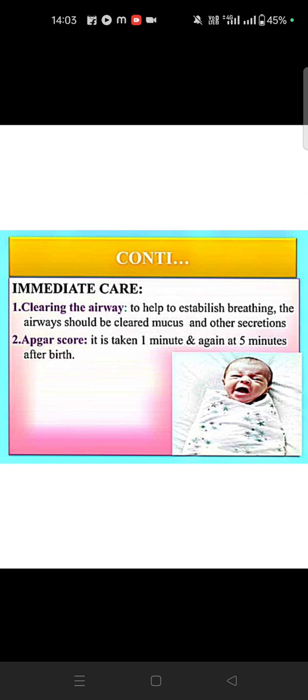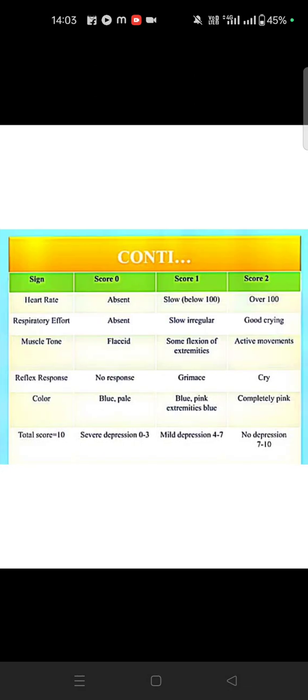So then immediate care means clearing the airway of the child. Okay, then suction of mucus and any secretions. Then the Apgar score at 1 and 5 minutes: within a minute and within 5 minutes after birth we should take it. Okay, this is the Apgar score.